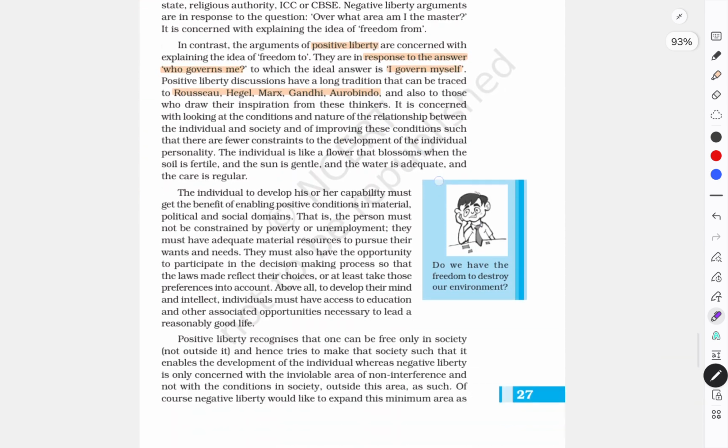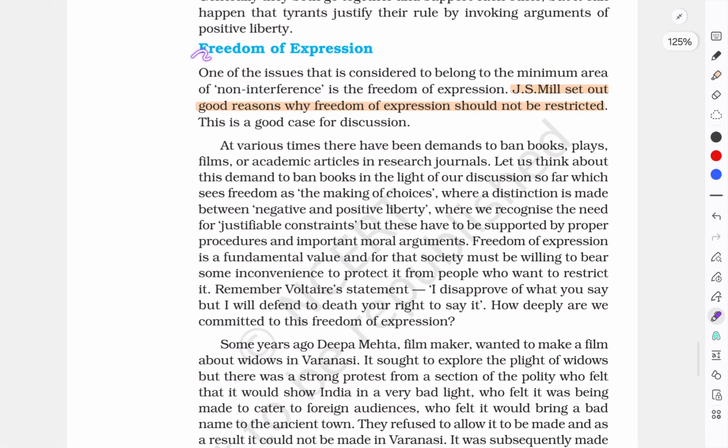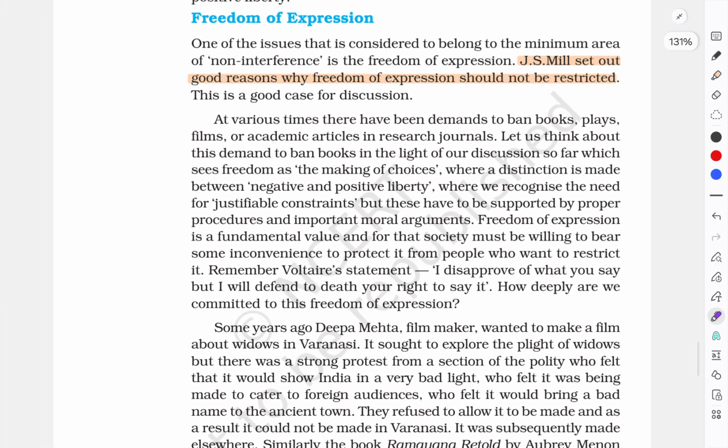Okay guys, let's move forward. Freedom of expression. If a question asks who talks about the freedom of expression, it is J.S. Mill. It is J.S. Mill who talks about the freedom of expression, and this will definitely be our last topic of this chapter 2, freedom of expression.